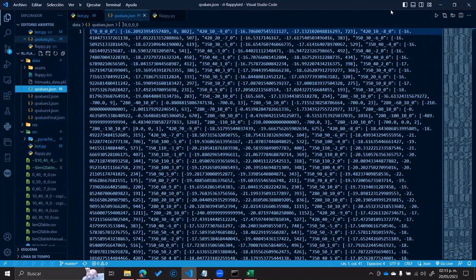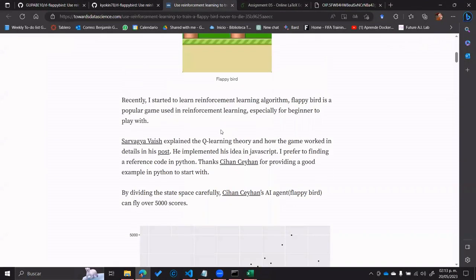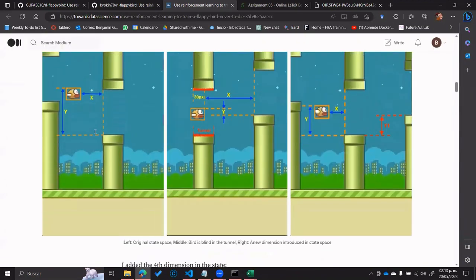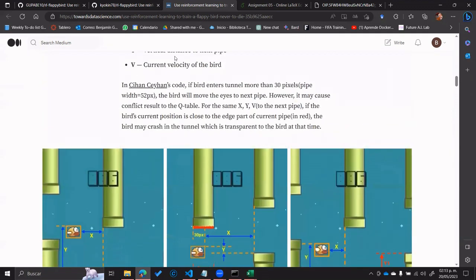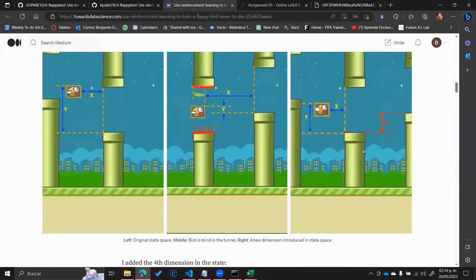This format is composed of a key for each state. This key has 4 values. We can see it below. X is the horizontal distance between the bird and the next pipe. Y is the vertical distance between the bird and the next pipe. V is the current velocity, and Y1 states the vertical distance from the next two pipes. In this frame specifically, all of these represent the state.